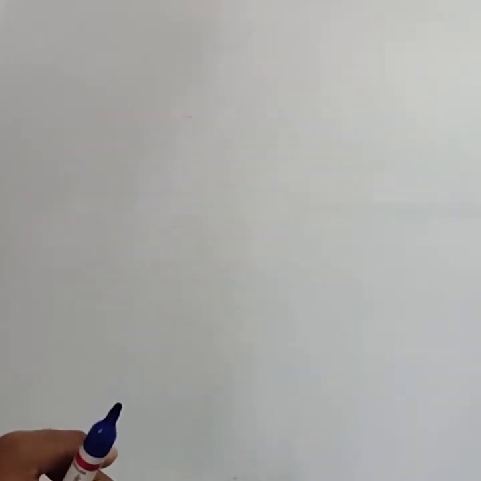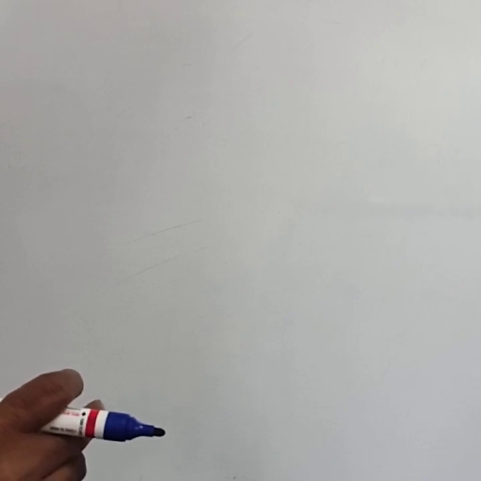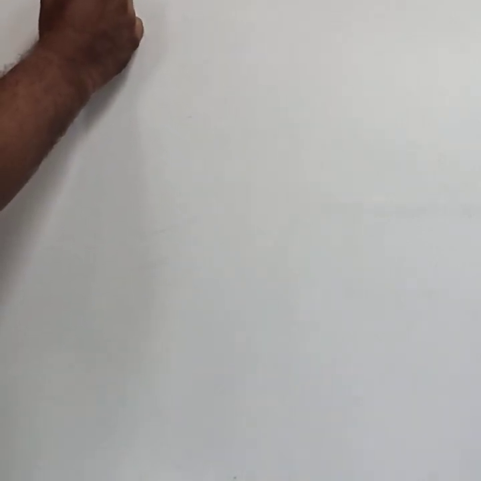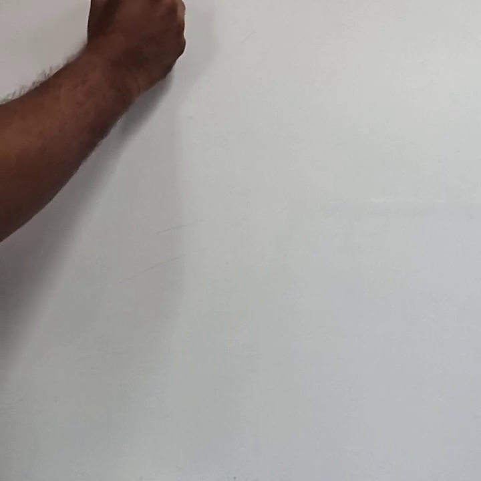Hello students, in the last class we studied about the classification and nomenclature of the alcohols. In this class we can study about the preparation of alcohols. The first method for preparation of alcohols is from alkene.